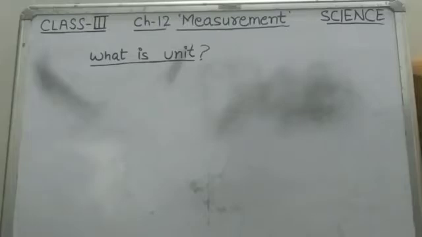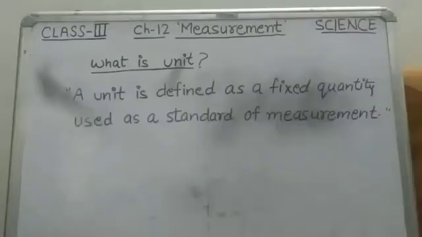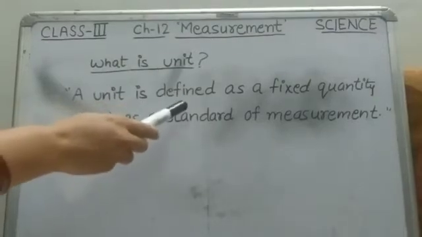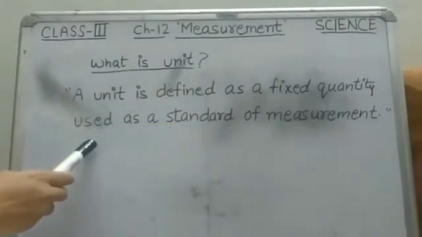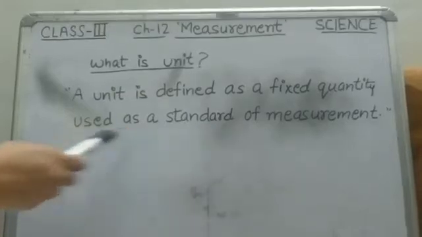When you say, give me 2 kilograms of potatoes or 2 kilograms of sugar, then the shopkeeper will understand how much sugar or how many potatoes you need. So, unit is essential to complete a measurement. The definition of unit is: a unit is defined as a fixed quantity used as a standard of measurement.